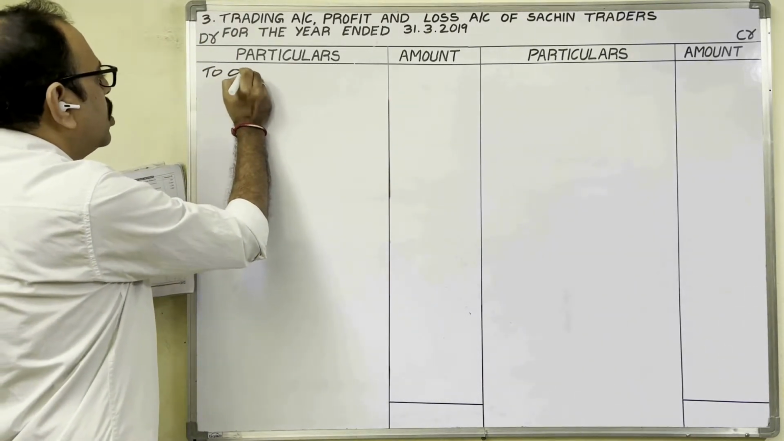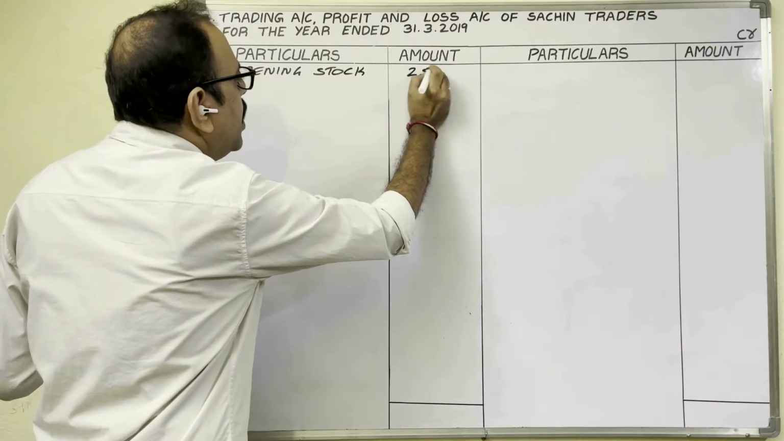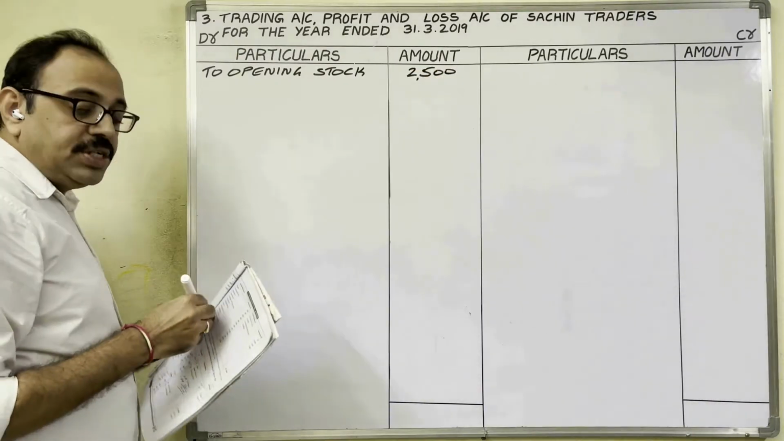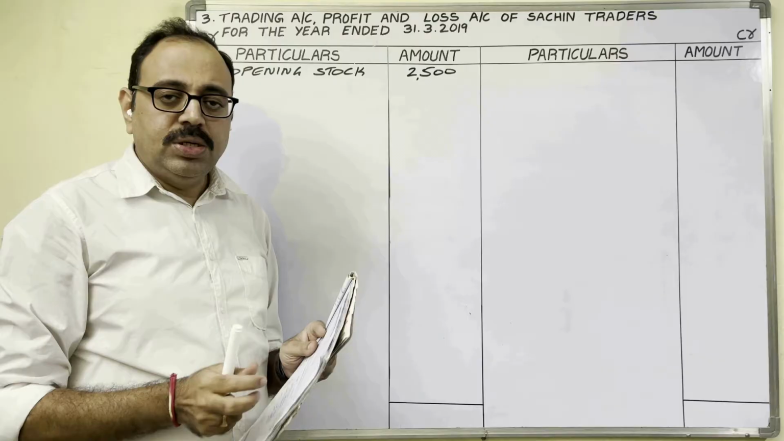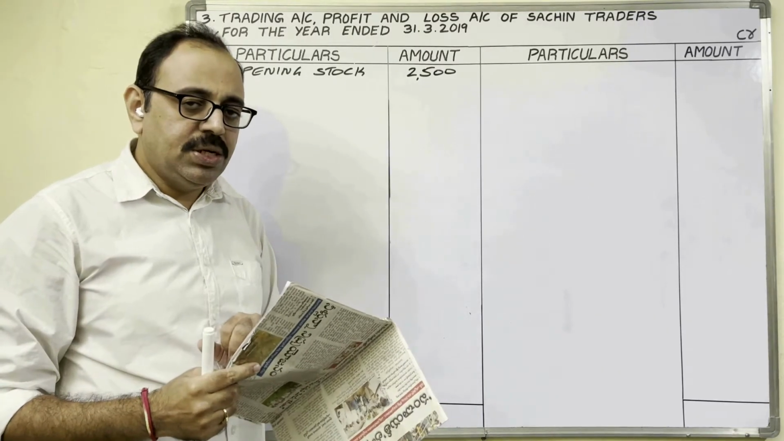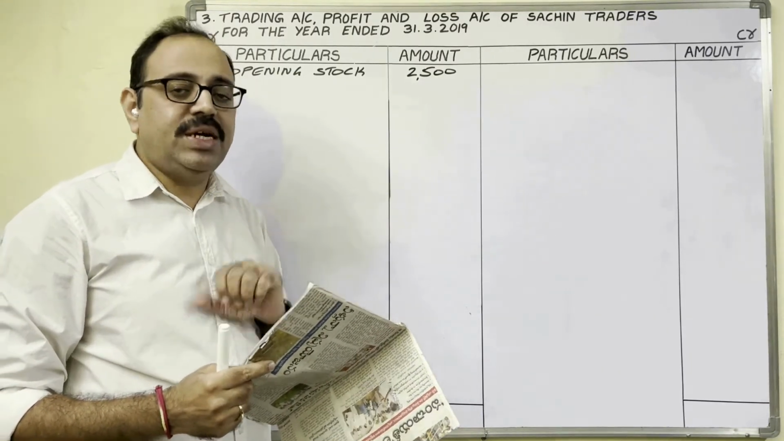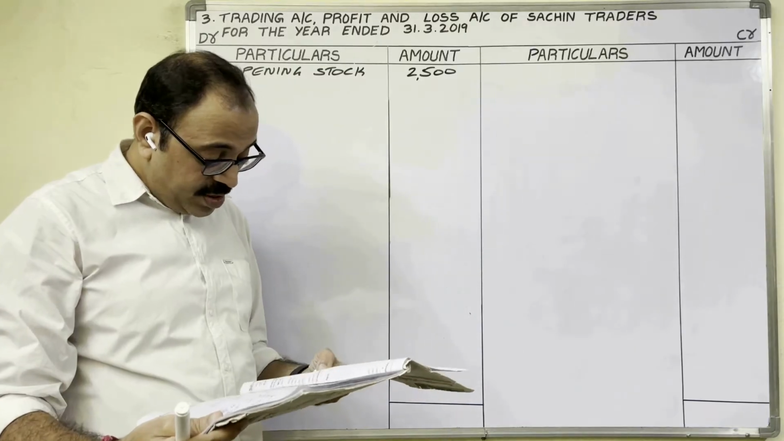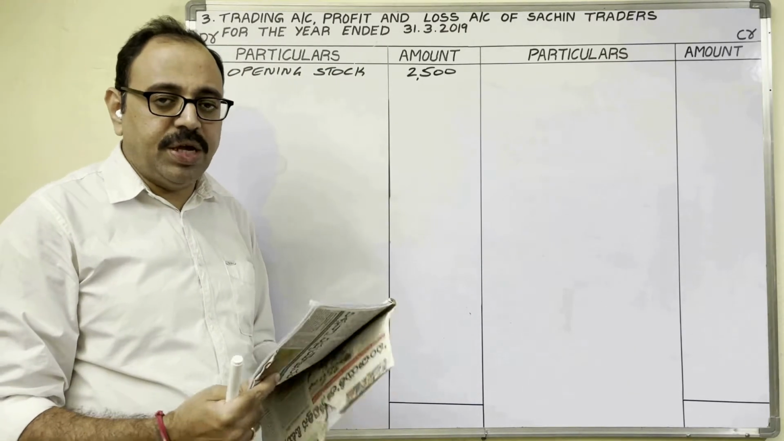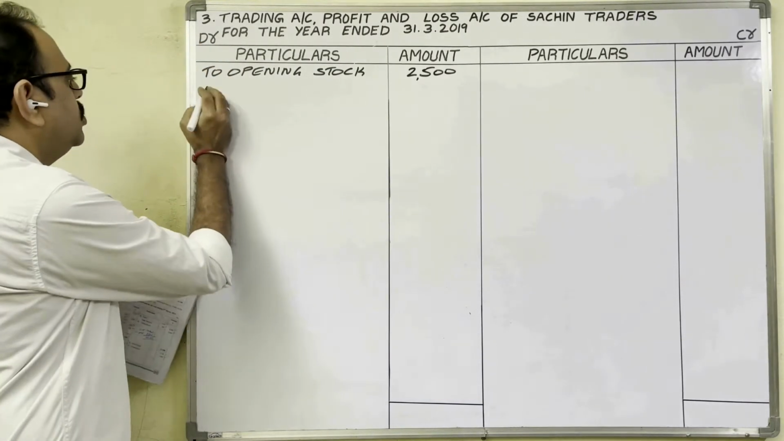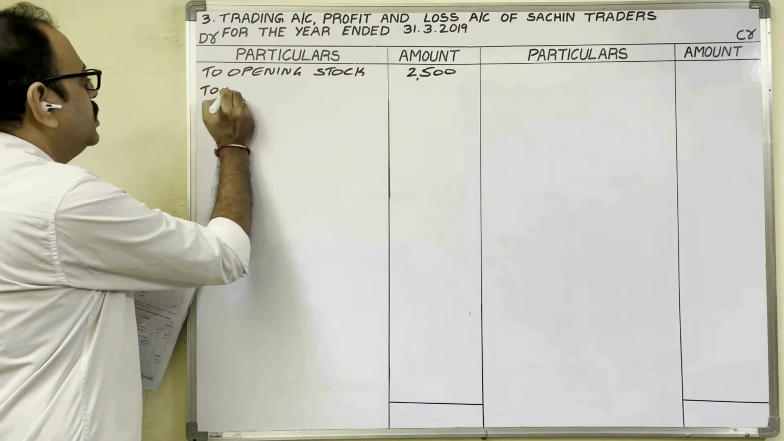To opening stock, 2500 rupees. Next you have to write purchases. So purchase is an expenditure. So in trial balance debit side he gives that. See, purchases 5000 rupees. Debit side to purchases.